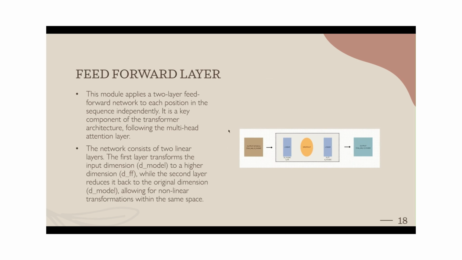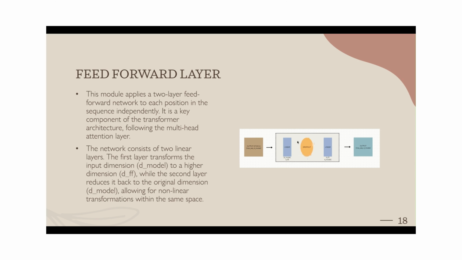In the feed forward neural network, the output from the multi-head attention, which has the dimensions of max sequence comma d model, passes into a feed forward neural layer, which has two linear layers with dropout in between them. Here the linear dimensions are d model comma dff. By computing max sequence comma d model, the output from the first layer would be max sequence comma dff.